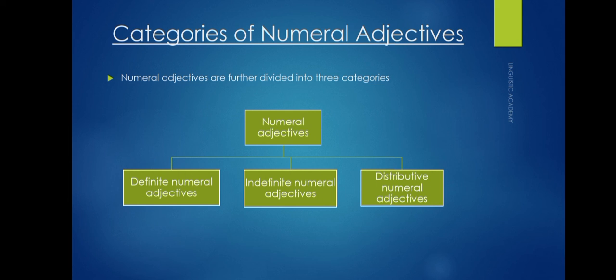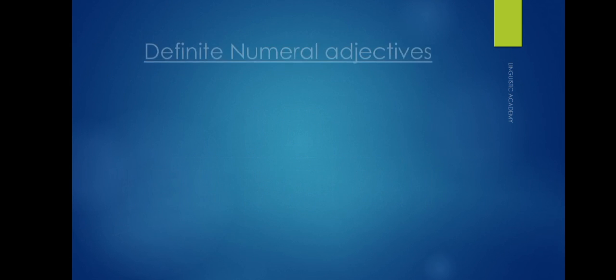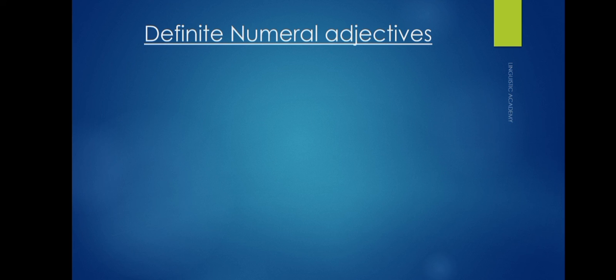Categories of numeral adjectives. Numeral adjectives are further divided into 3 categories: definite numeral adjectives, indefinite numeral adjectives, and distributive adjectives. Let's discuss them. Definite numeral adjectives.